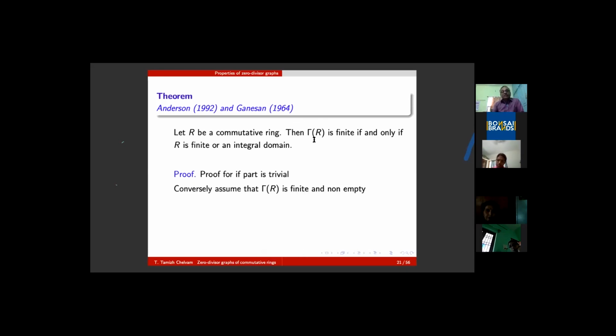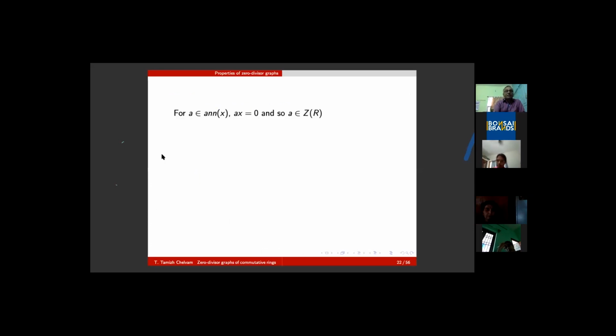Conversely, let me assume that the zero divisor graph is finite and non-empty. That means there exists a pair of elements for which x times y must be 0. The product is 0. Let me take one such non-zero element x and consider the annihilator of x in R, call it I. As observed earlier, this I is a subset of Z(R). Of course, I is an ideal. Z(R) is a finite subset of R. Now you take an element a in I, and because it is an annihilator element, ax must be 0.